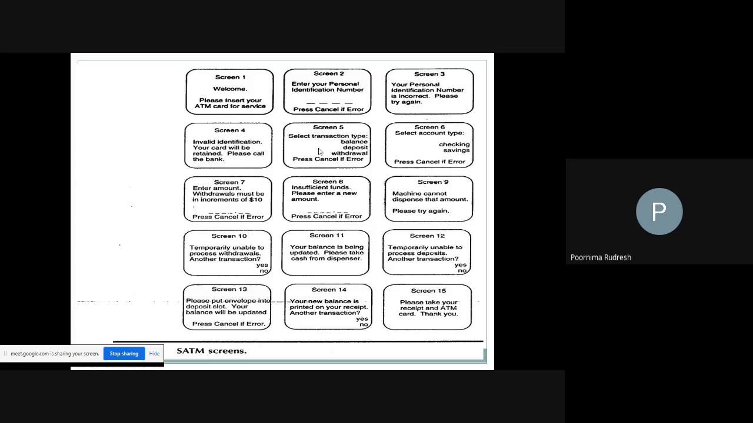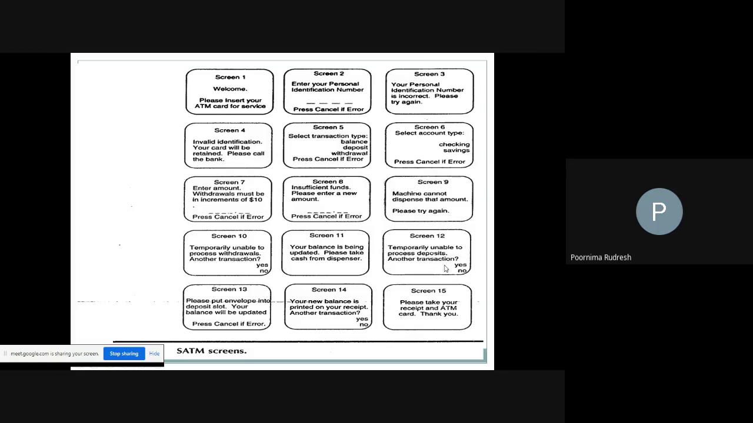In screen 5, if I select the withdrawal, I already explained that. If I select the deposit, what does that mean? I can deposit an amount into my account through the ATM machine. If the ATM machine is not working properly, it displays the error message, temporarily unable to process deposits, in screen 12.